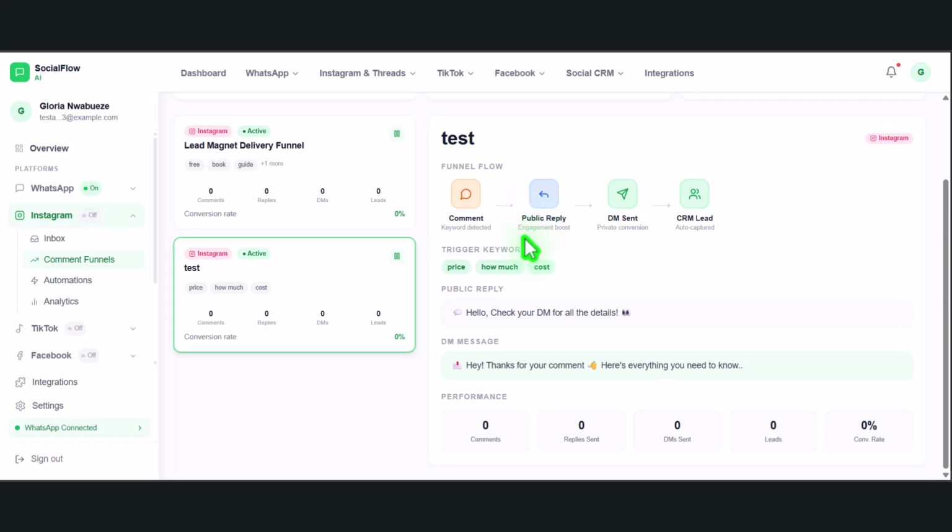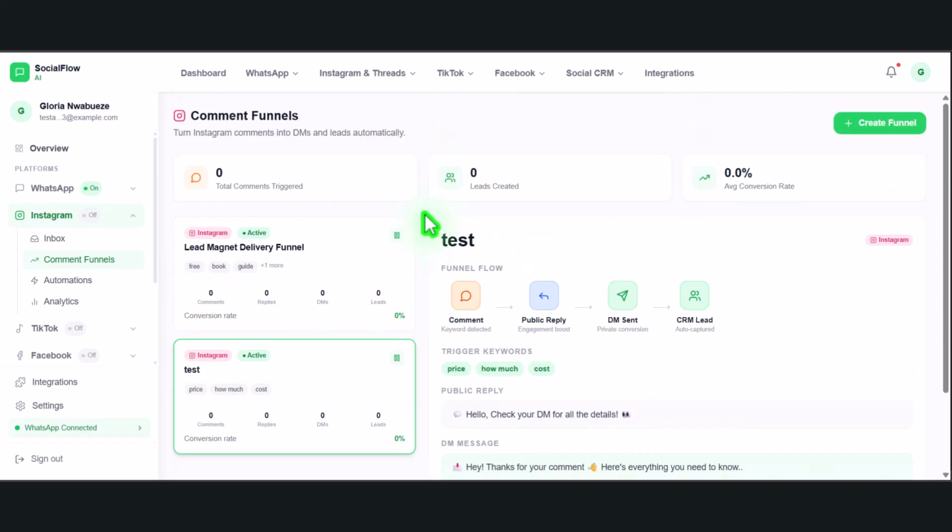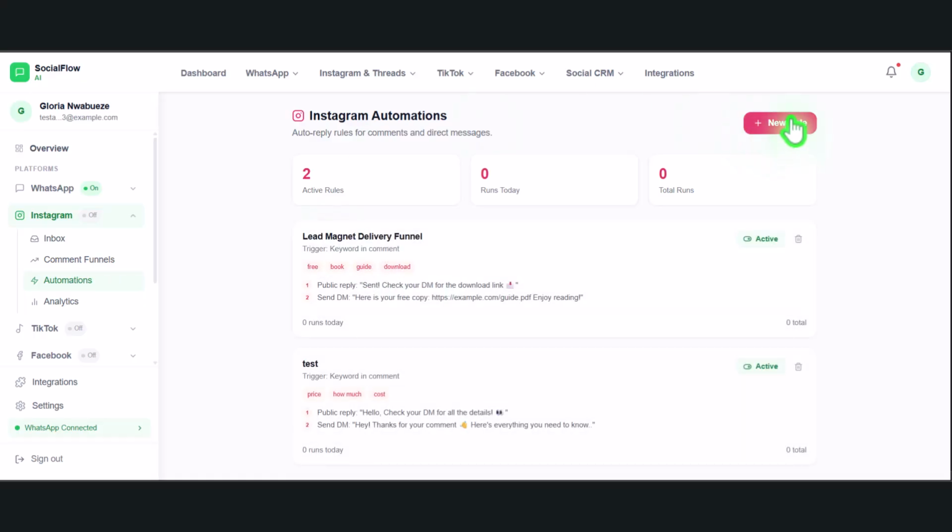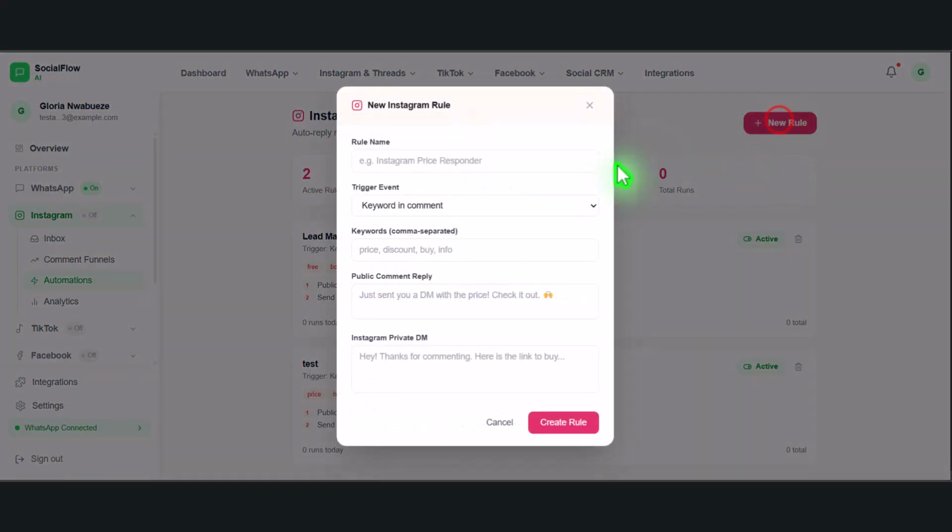If you want me to help you set up these things, it's going to cost you a lot of money. It's going to take time for us to develop it. So I have another one which is going to be the automation. I'll click on create a rule. All right, this is a rule. Create a rule: keyword in comment and keyword in direct message. It's going to cost a lot of money, guys. It's not going to be easy.